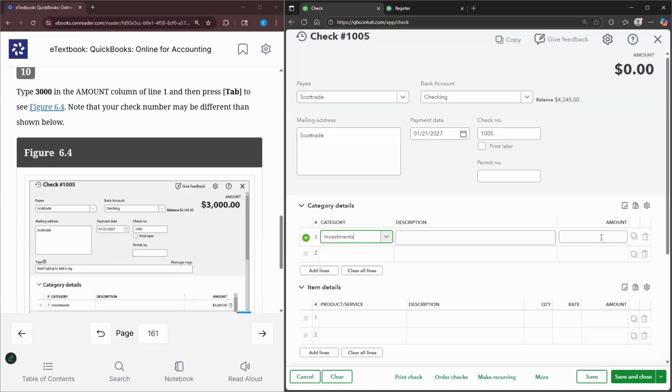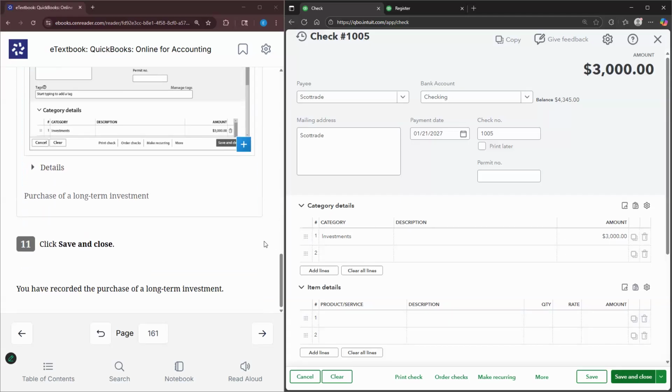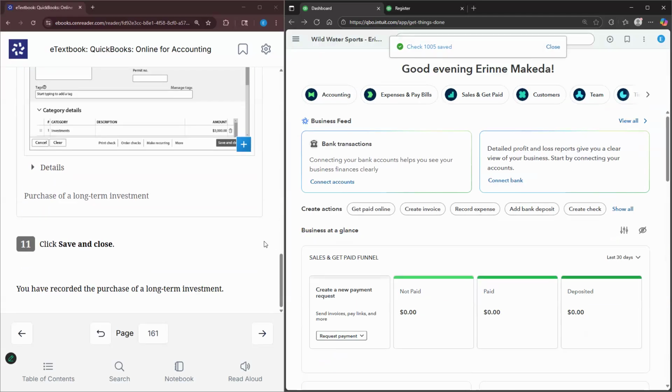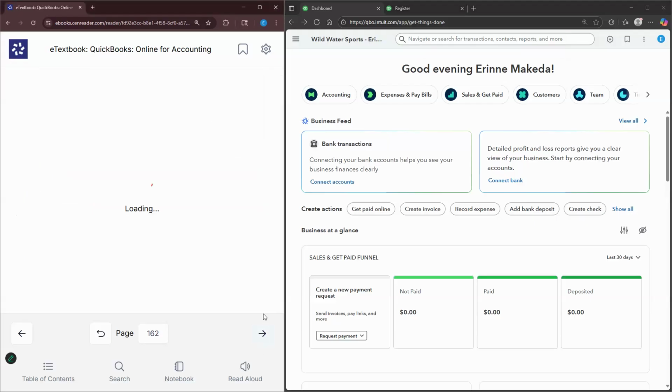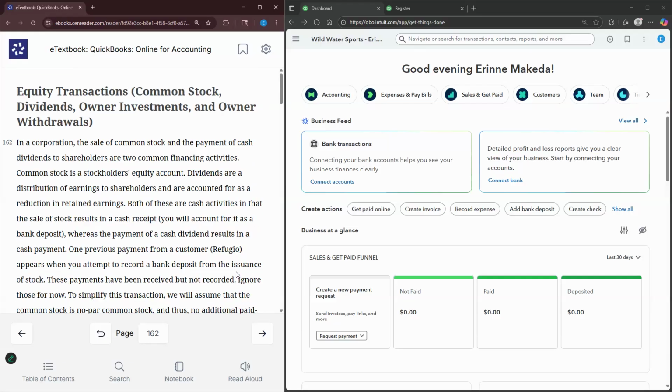And then from there, we type $3,000 in the amount column, select tab. And then as we see, we are good to go. So we select save and close, and we just recorded the purchase of a long-term investment. So now we move on to some financing transactions.